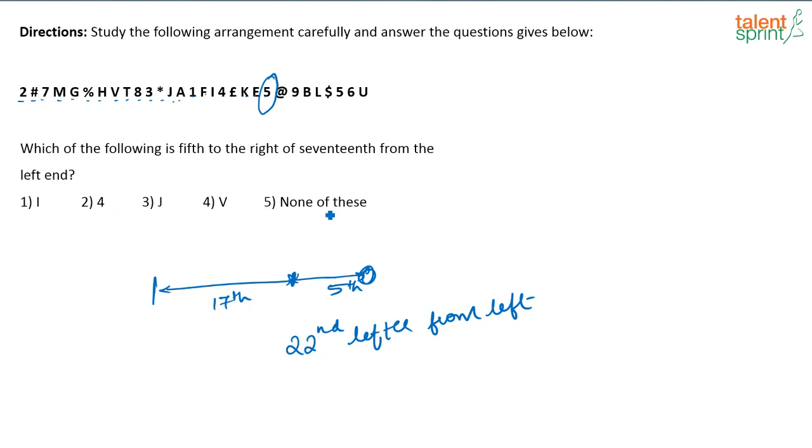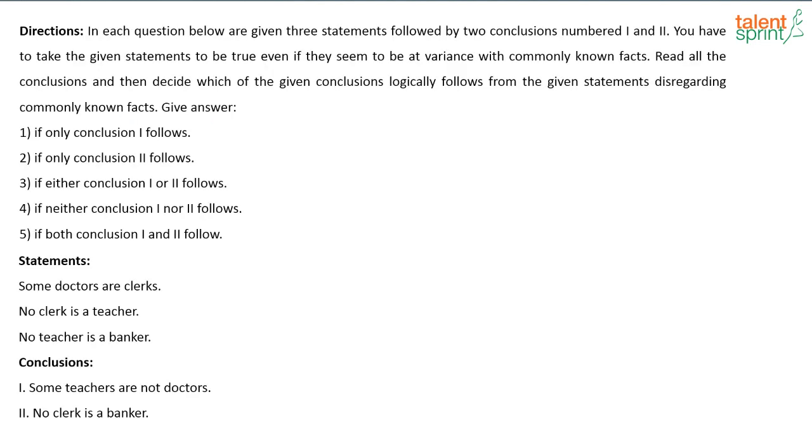Is 5 there in the options? It's not there. So, what will be your answer? Your answer will be none of these. Number 1 is it? No, because, see, 5th to the right of the 17th from the left end. First find out which is 17th from the left end, if this is confusing. Then 5th to the right of that, 1, 2, 3, this will be 5. 17th from the left end will be I, 5th to the right of that will be 5. So, that is not there in the options given, so you have to mark the answer as none of these, option 5.